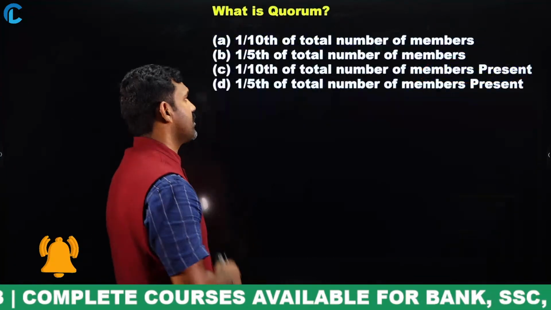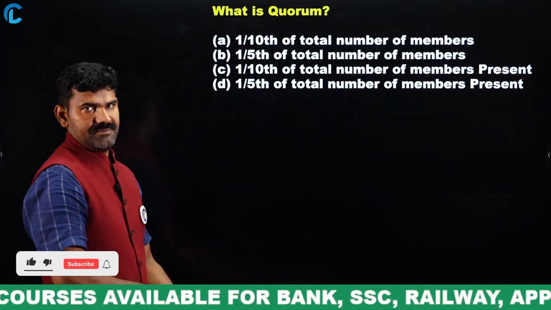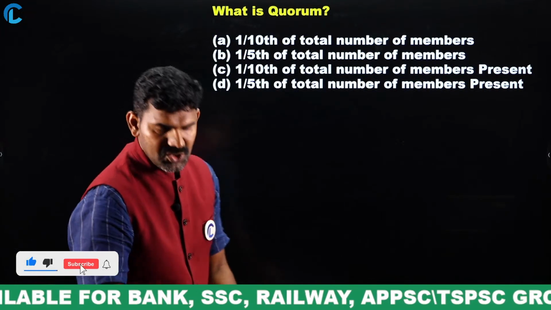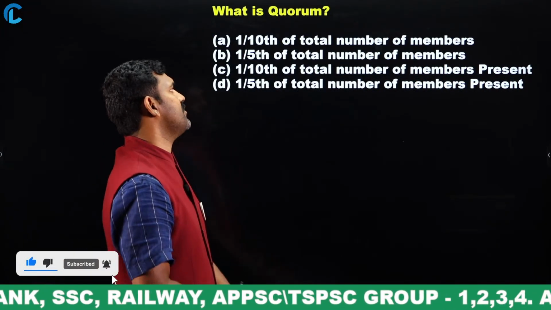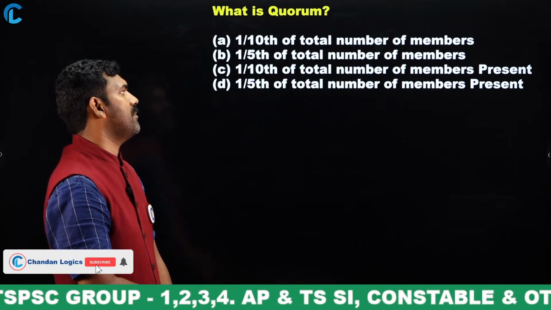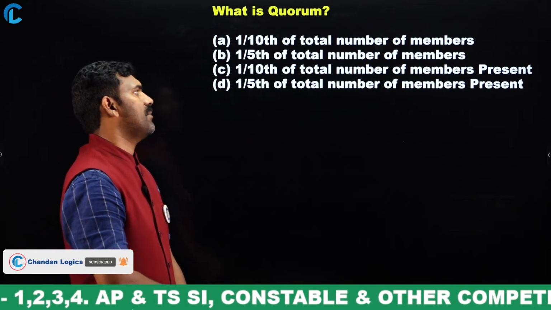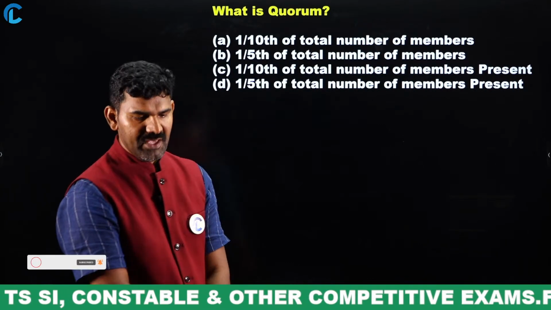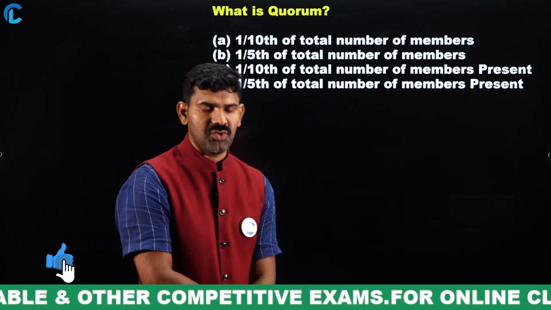10th Schedule. Next, a very simple question. What is quorum? 1/10 of the total number of members, 1/5 of the total number of members, 1/10 of the total number of members present, or 1/5 of the total number of members present. Very simple question, but a very tactical question. Do answer this question.